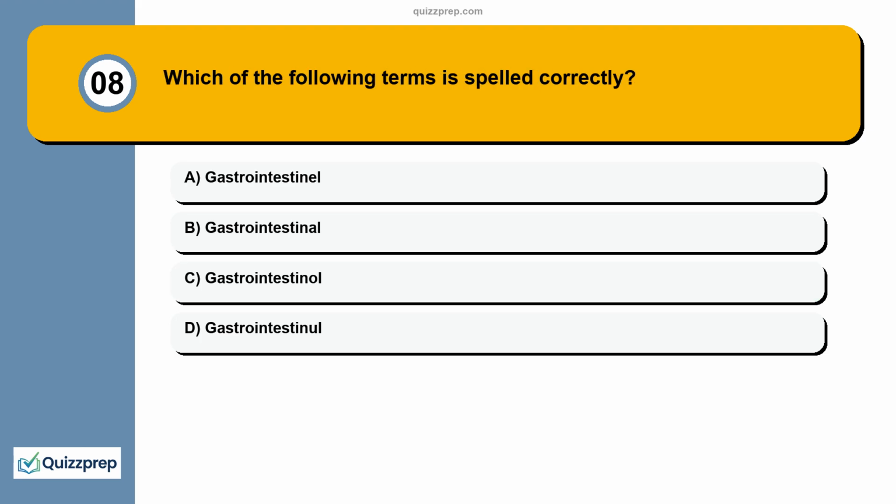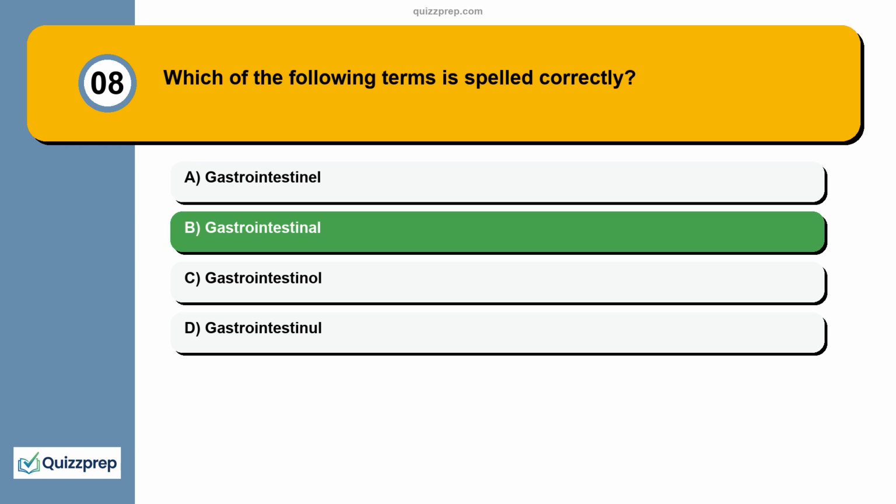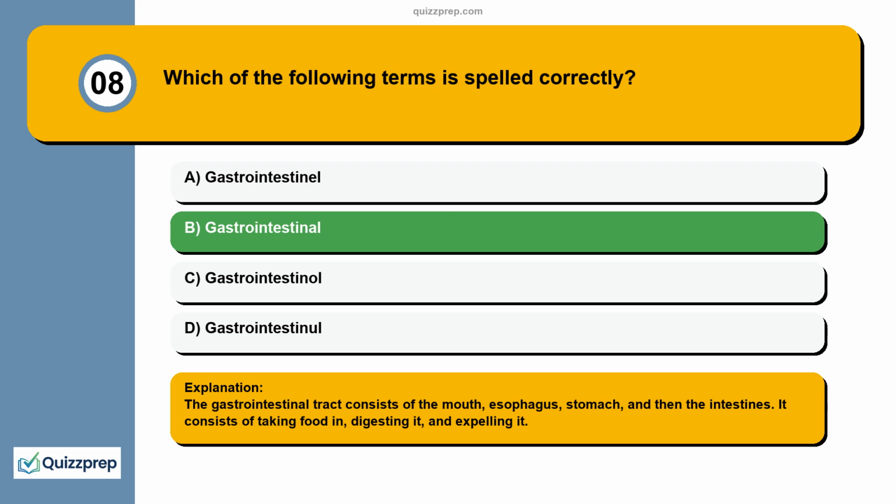Question 8. Which of the following terms is spelled correctly? Gastrointestinal, gastrointestinal, gastrointestinal, gastrointestinal. The gastrointestinal tract consists of the mouth, esophagus, stomach, and then the intestines. It consists of taking food in, digesting it, and expelling it.